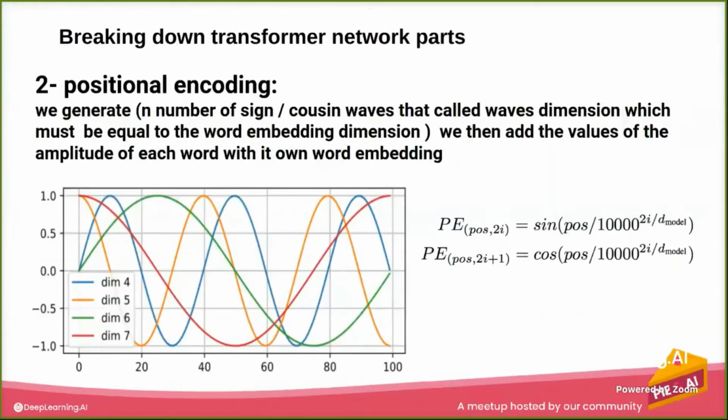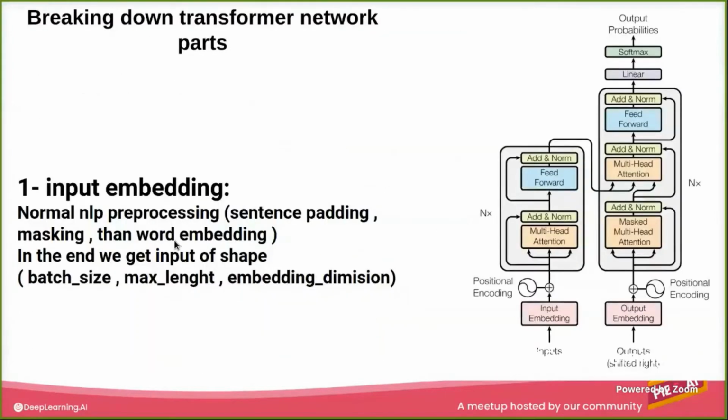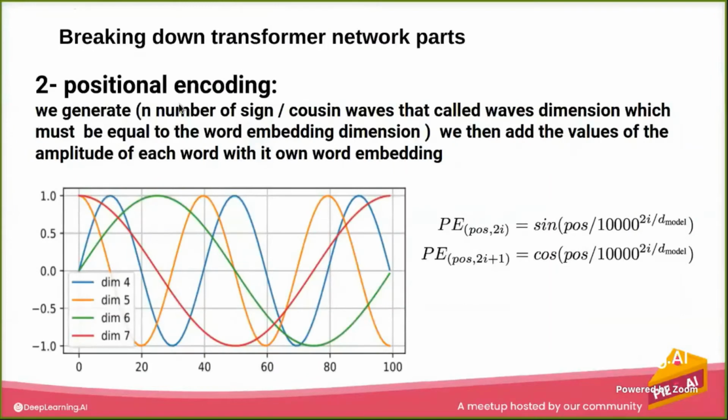Now next, because in this part we are capturing the meaning of the word, or the representation of the word itself, we also want to capture the position information. We said that the model accepts the full sentence at once, but we need to understand the positional relation between the words.